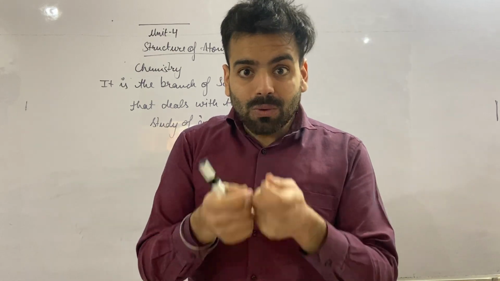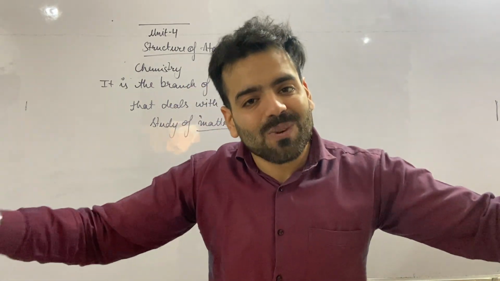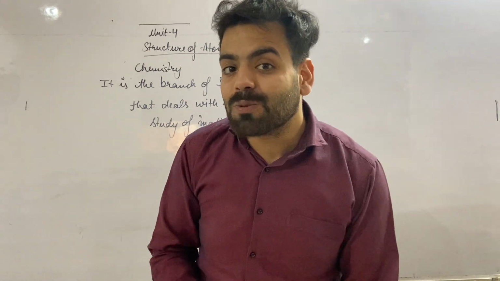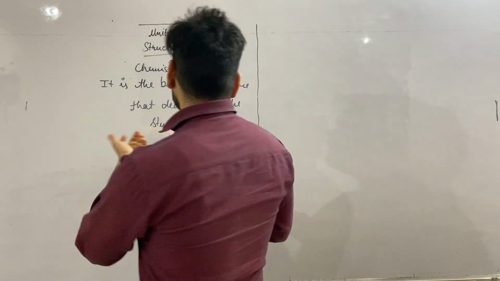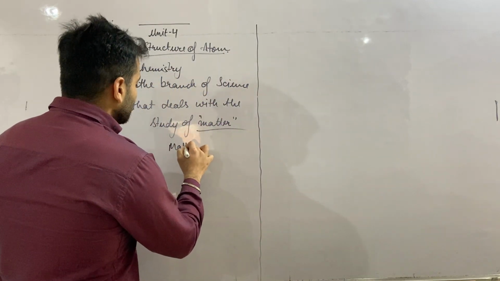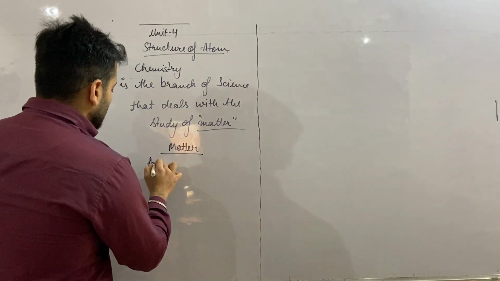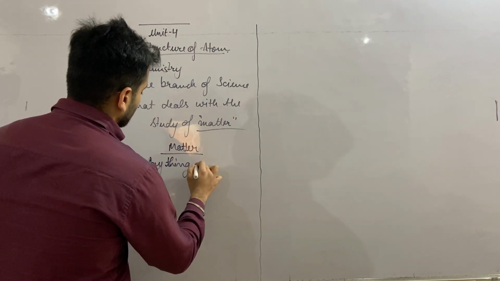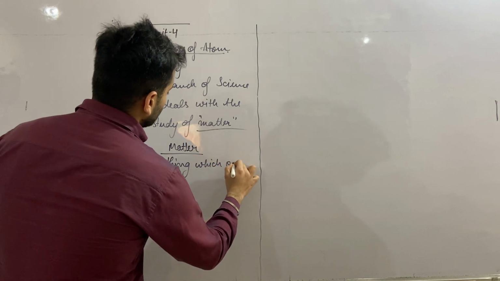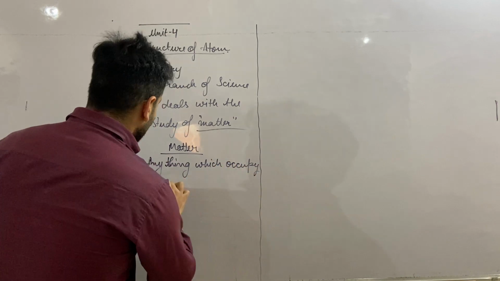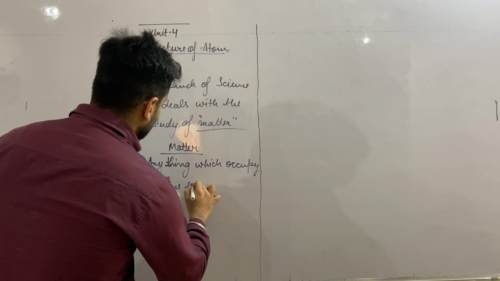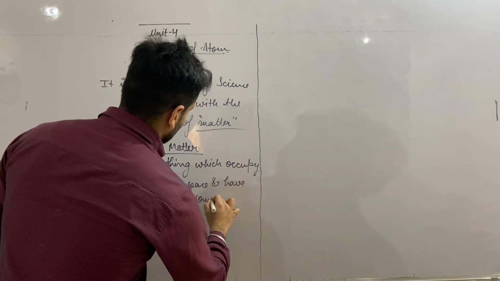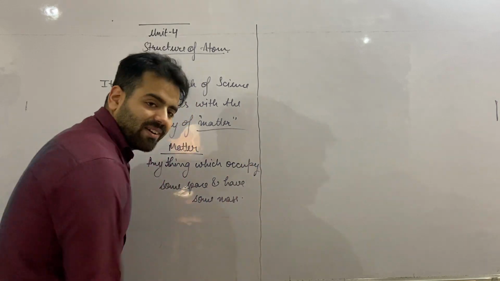As soon as you inflate the balloon, its size increases, which means the air is occupying some space. So let me write the definition of matter in short: anything which occupies some space and has some mass is called matter.